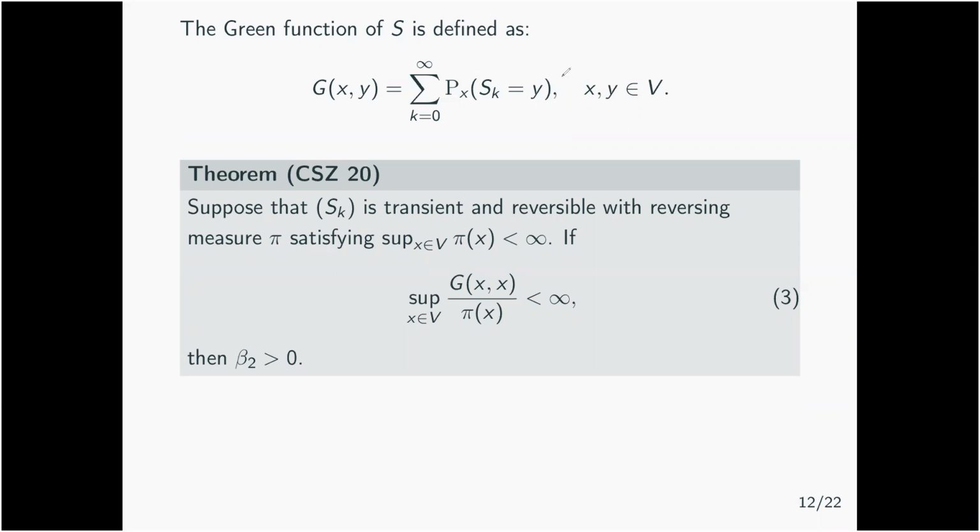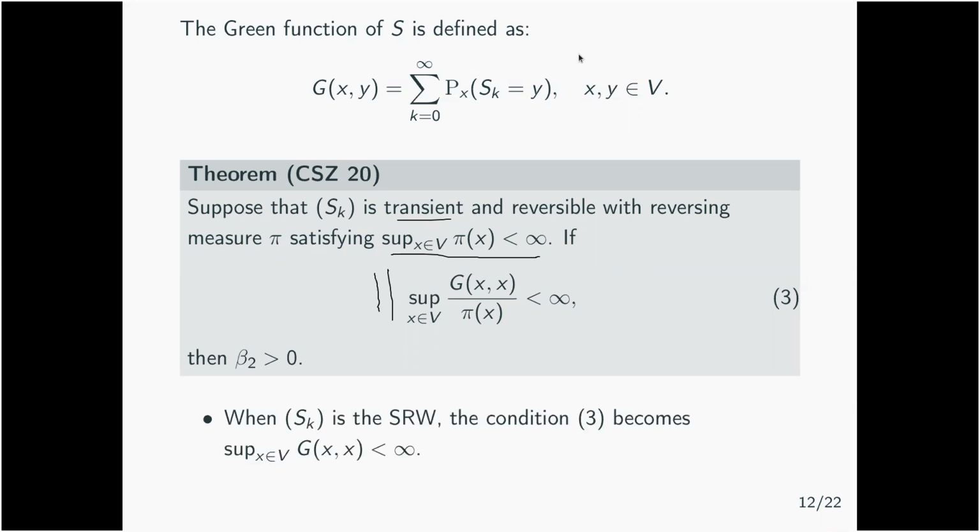And if you suppose that sk is now transient and reversible with a measure that is bounded from above, then under this assumption on the Green function, you will show that beta 2 is positive. So there is an L2 region. In particular, there will be a phase transition because beta c will be positive as well.